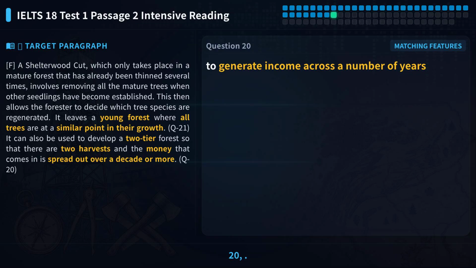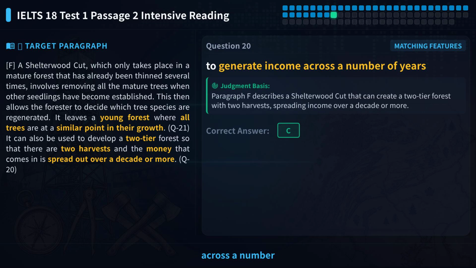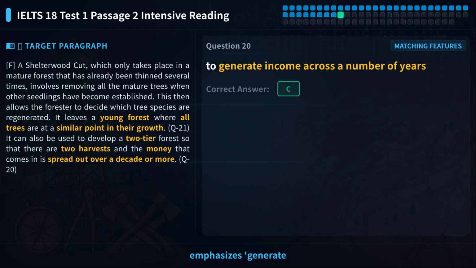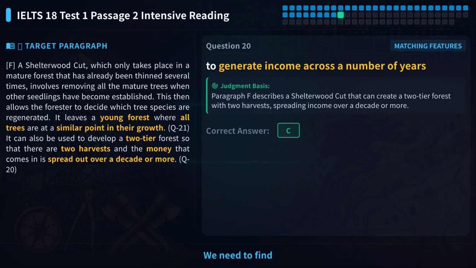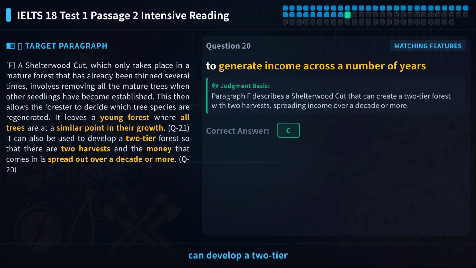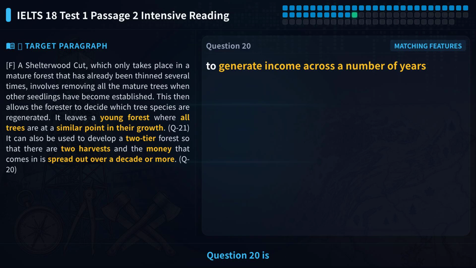Let's look at question 20. The statement says, to generate income across a number of years. Please pause the video and try to match the statement with feature option C. The statement emphasizes generate income and across a number of years. We need to find in the text who mentions that income can be spread over many years. Locate paragraph F. The text says, a Shelterwood cut can develop a 2-tier forest so that there are 2 harvests and the money comes in spread out over a decade or more. This directly matches the statement. So the answer to question 20 is C.